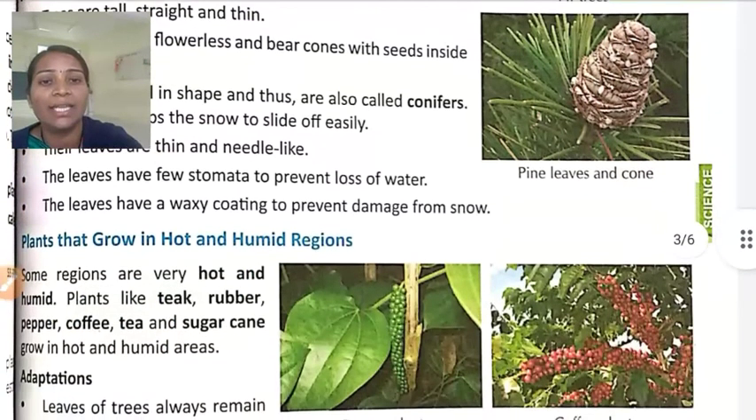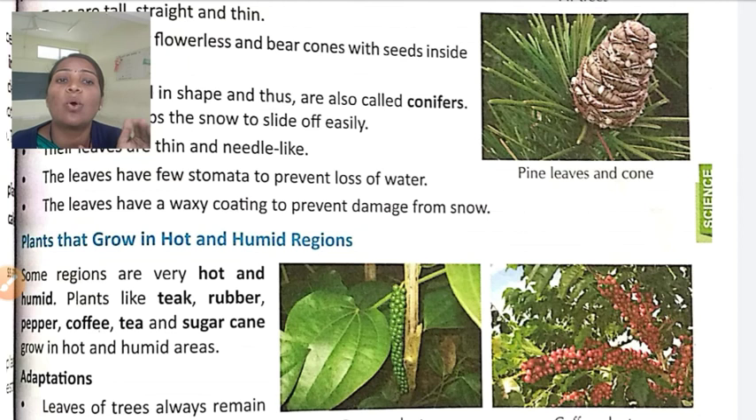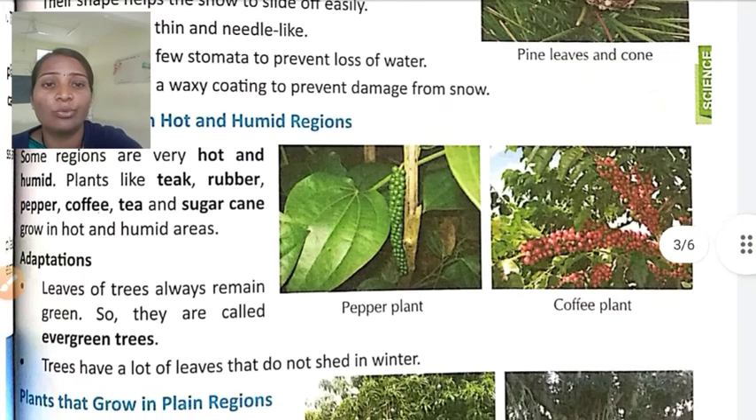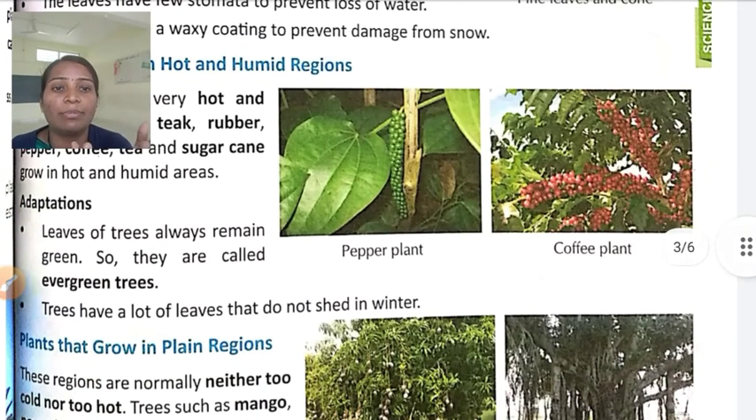Now we'll see the next region, plants that grow in hot and humid regions. Some regions are very hot and humid. Humid means moisture-containing air which is very hot. Which plants are these? Take deodar, rubber, pepper, coffee, tea, sugarcane. These plants generally grow in hot and humid regions. You can observe the pictures of these plants. Pepper and coffee plants are also shown. We use pepper as a spice.